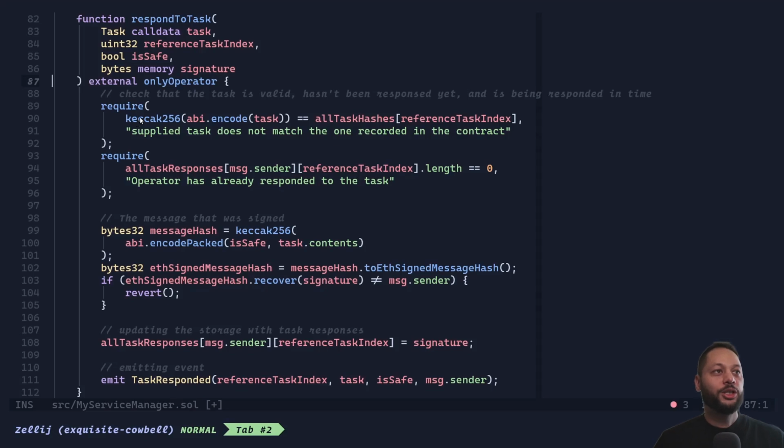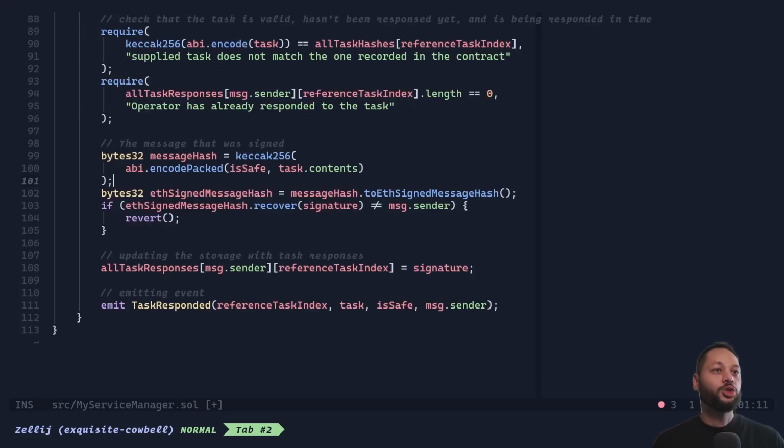So first, we're going to check whether or not the task is valid, whether the task matches the hash that's being passed in. Then we're going to check whether or not the task has already been responded to. Then we will construct the message that the operator should have signed. So in this case, all we want is the result of the LLM call plus the contents of the message that was tested against the LLM, and that's just going to be our hash.